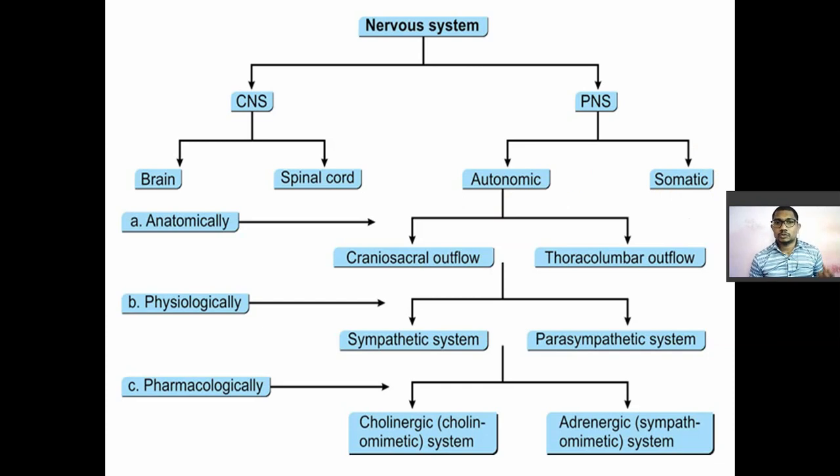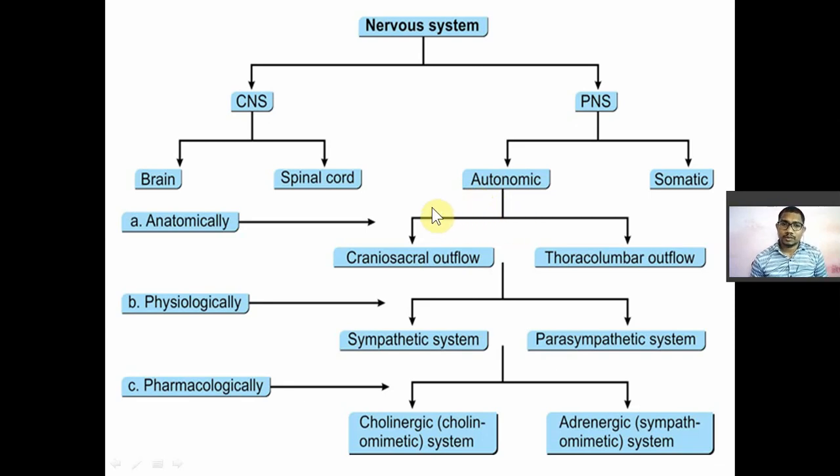Other muscles, smooth muscles of your myocardium, smooth muscles of your GIT, smooth muscles of your kidney or urinary bladder. So those smooth muscles which are not under your voluntary control and have some sort of autonomy come under the autonomic fibers. Now this autonomic nervous system is divided into two parts depending upon anatomy, physiology or pharmacology.